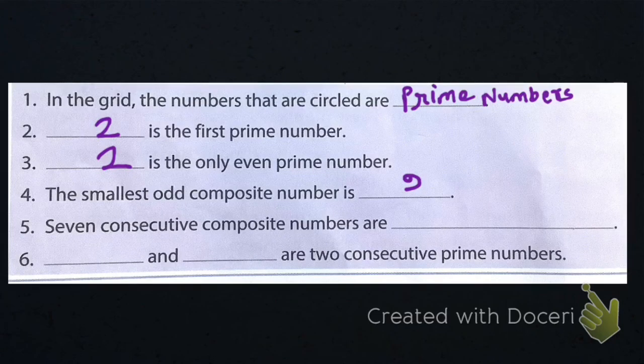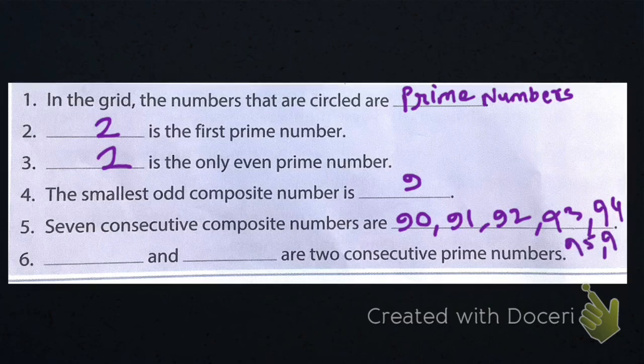It is starting from 90. 90 is also divisible by some other number, then 91, 92, 93, 94, 95 and 96. They are all composite numbers.